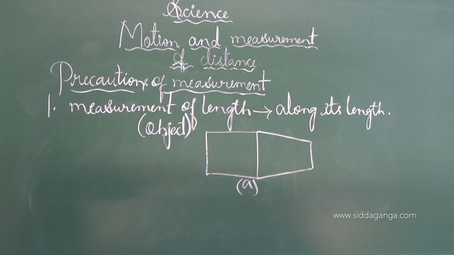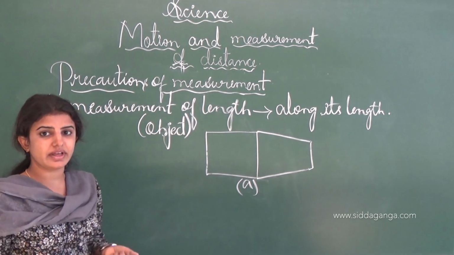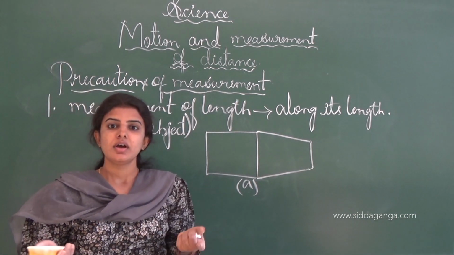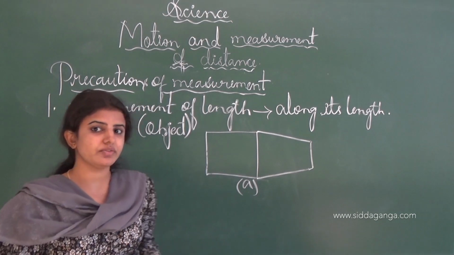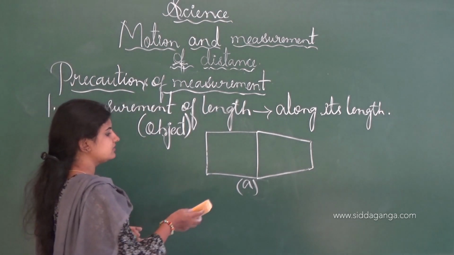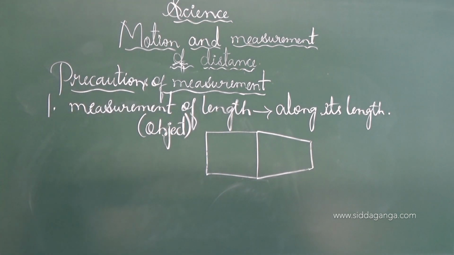And the next one is, if the scale is broken at its end, we have to subtract the starting point reading from the end of the object, then we can easily get the accurate result.